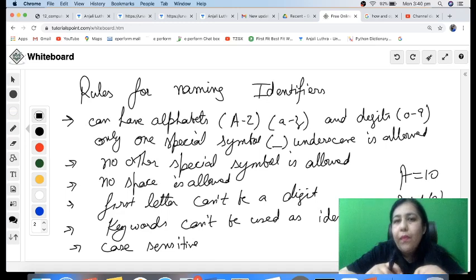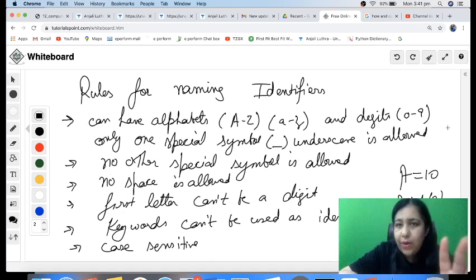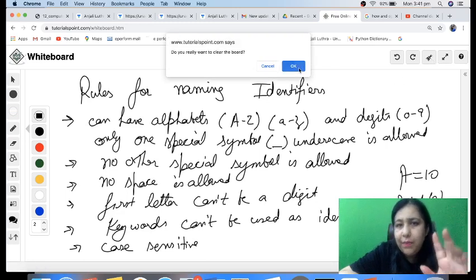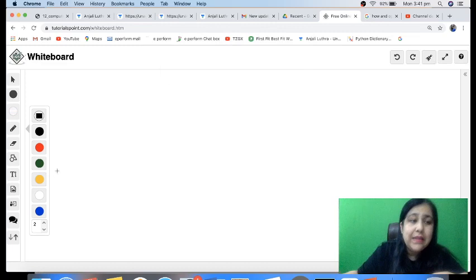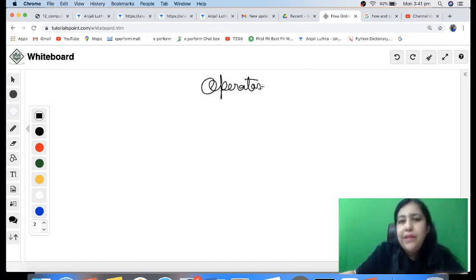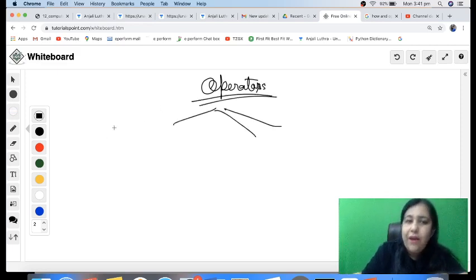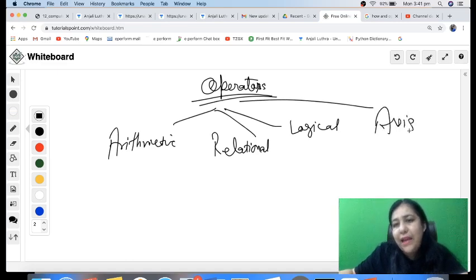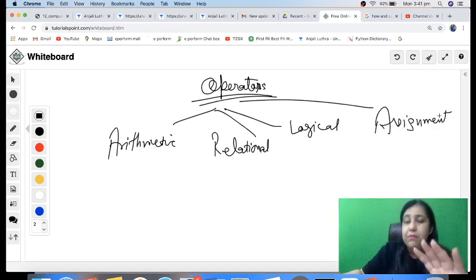Another thing for today's lesson which you have to go through is operators. In a way you can take it as your homework. I'm going to tell you in brief about the operators. You'll study in detail. In the next class I will be asking you a number of questions based on that. Operators are the symbols which we use to work on your values. You should know about arithmetic operators, relational operators, logical operators and assignment operators. These are the very basic operators you must know about.